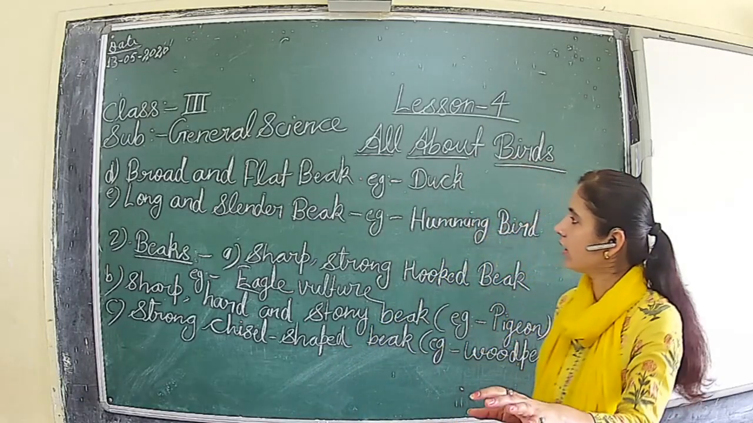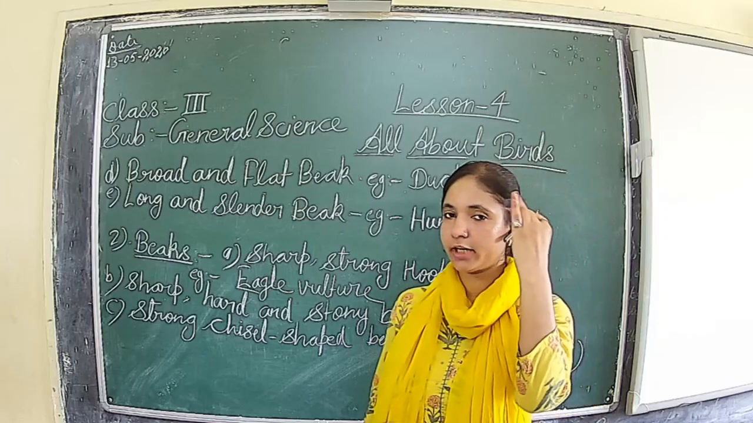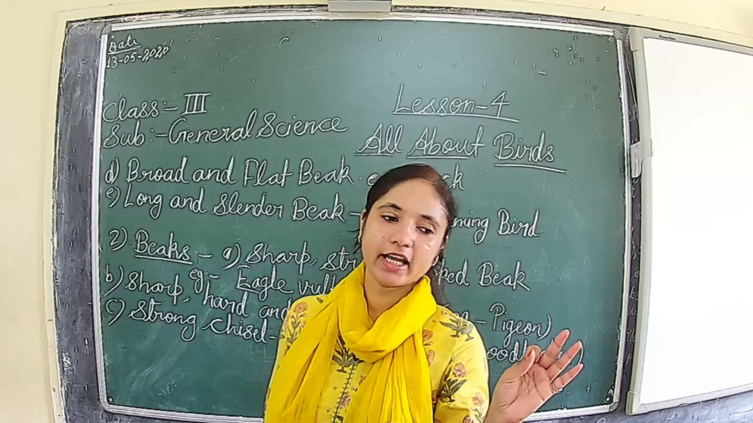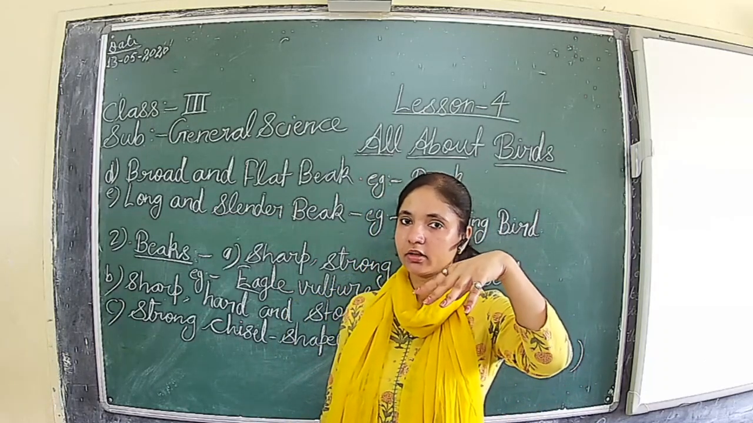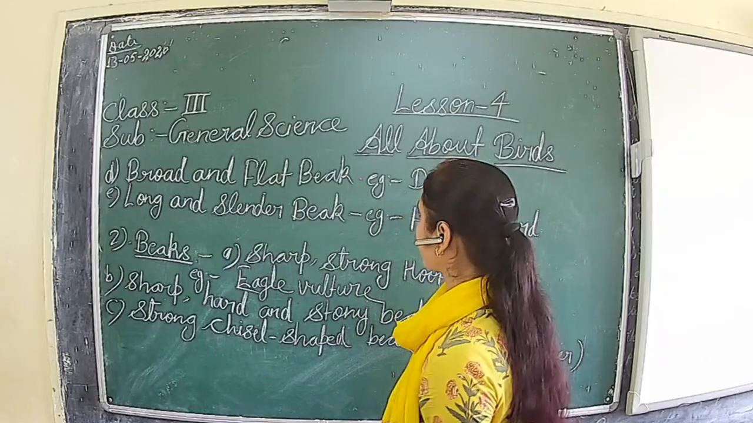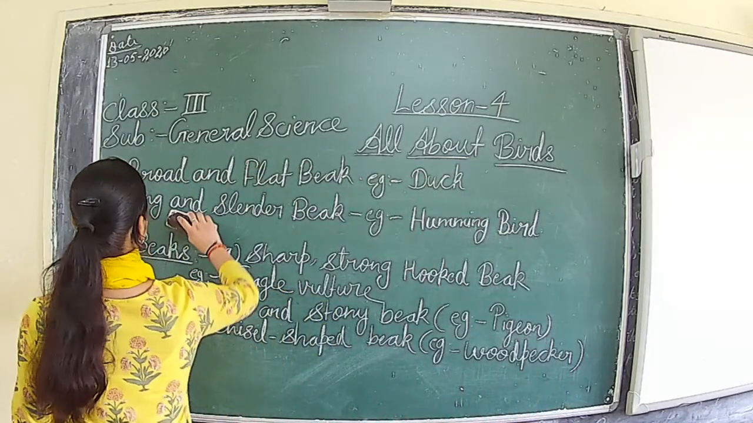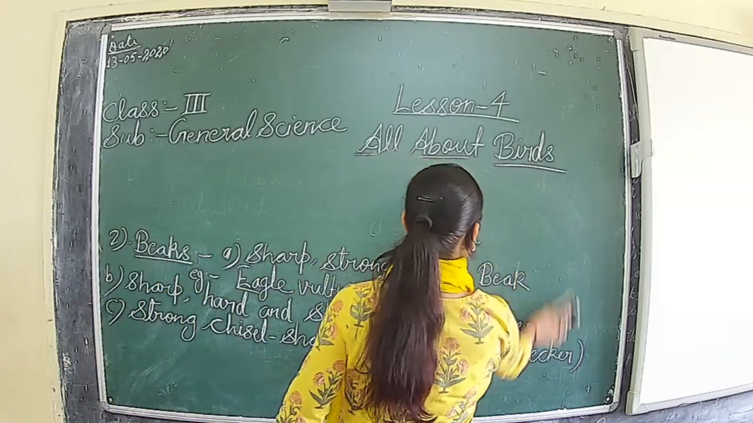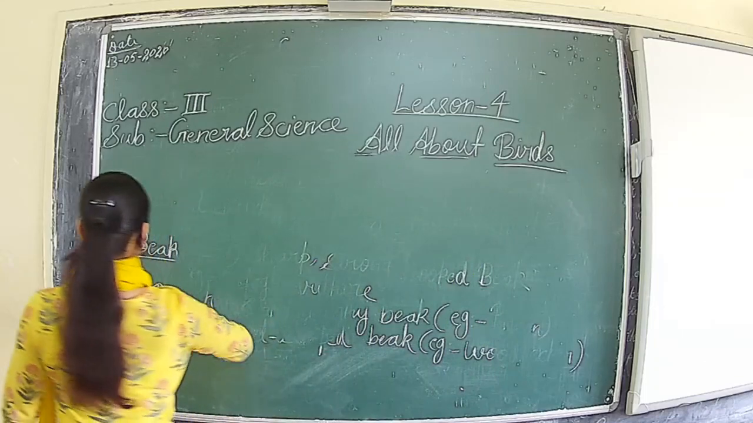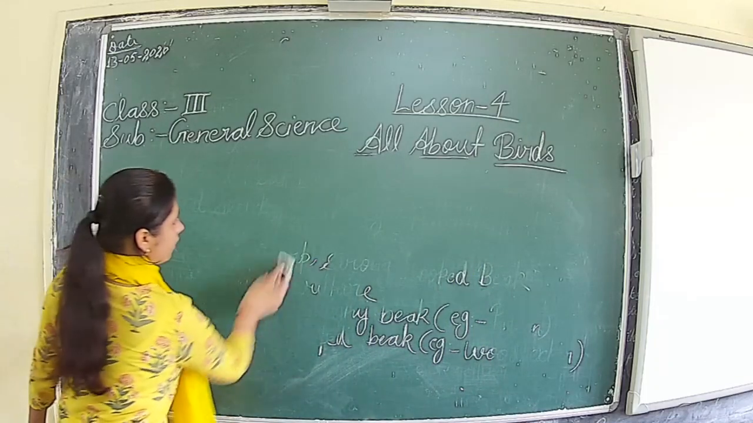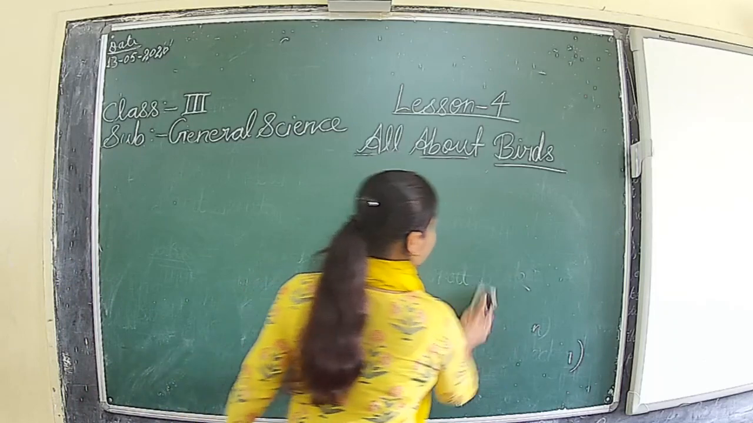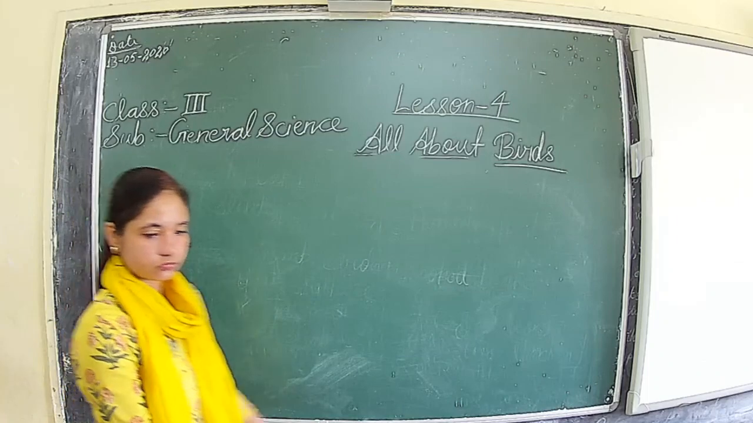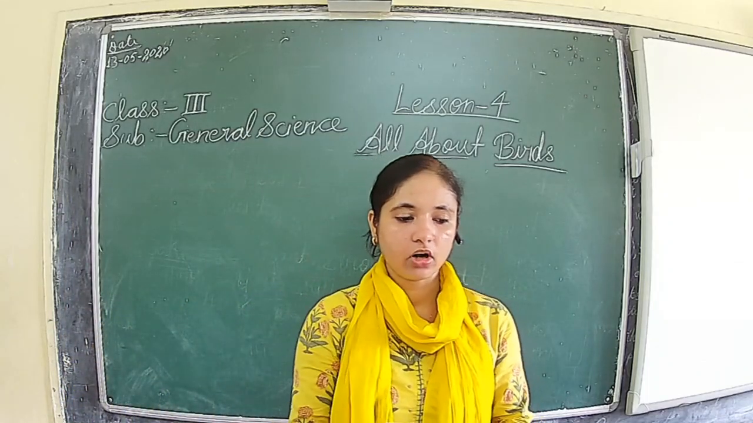Then we have discussed 2 points, feathers and beaks. And yesterday, in the last class, we discussed one more topic, and that was the feet and claw of a bird. So let's come to that topic, feet and claw. That also we discussed in the last class, so I will revise it here once again, so it will be more and more clear.